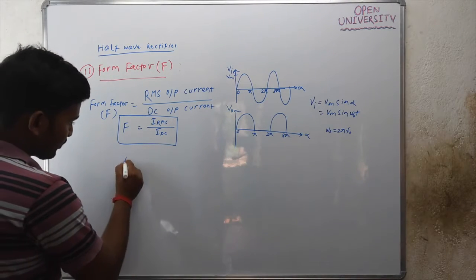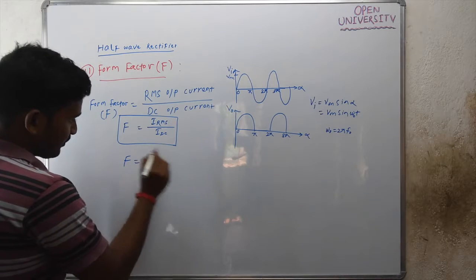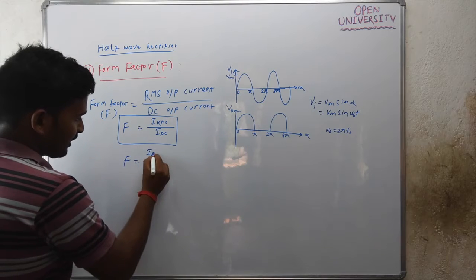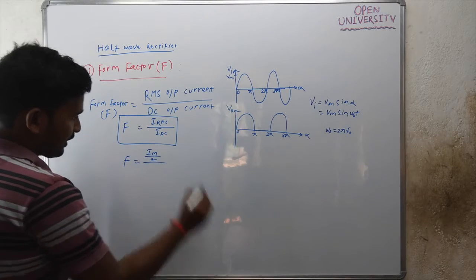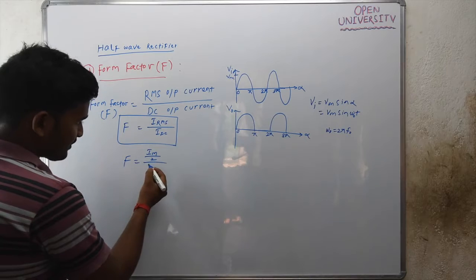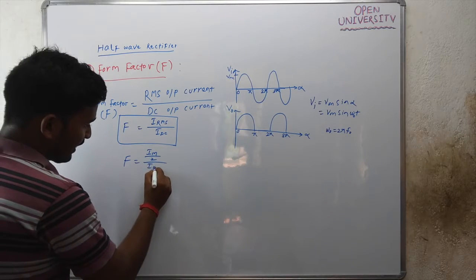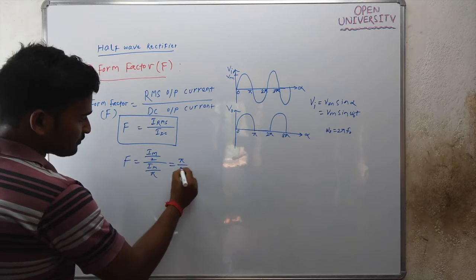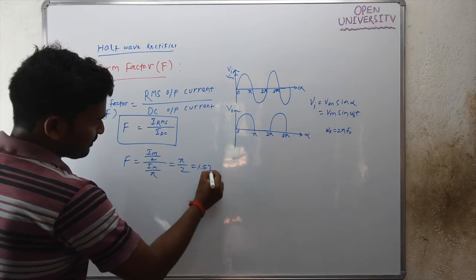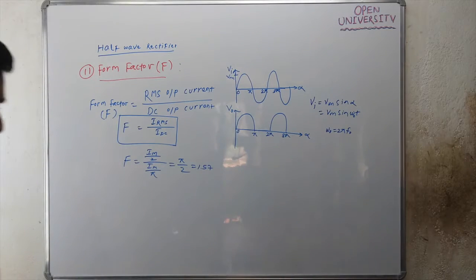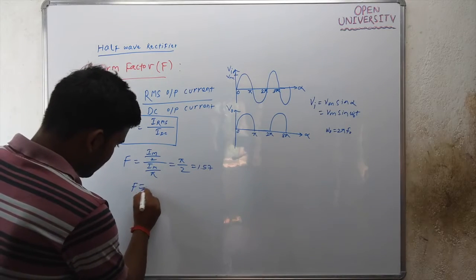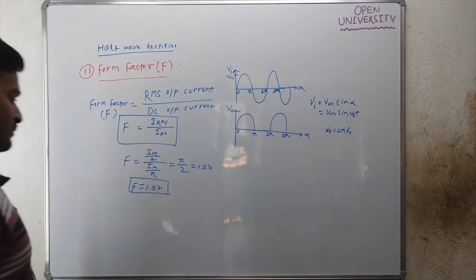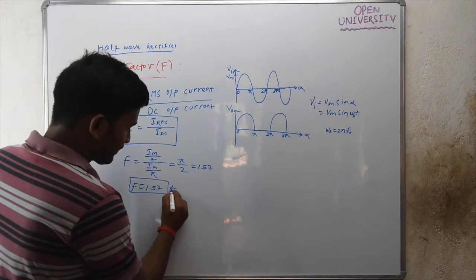If we particularly calculate the form factor for the half wave rectifier, what is the RMS value of output current IRMS? It will be IM by 2. And what is IDC, the average or DC output current? It will be IM by pi. IM cancels, it will be pi by 2, which is 1.57. So the form factor of the half wave rectifier is 1.57.